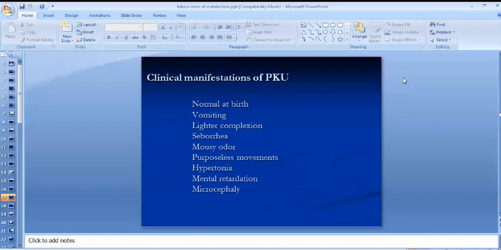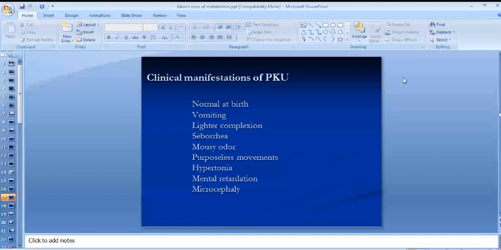The infants appear normal at birth, but later, within the first week of life or maybe in the second week of life, they develop vomiting, fits, jaundice, and reluctance to feed. These children have a fair or lighter complexion. They have a mousy odor. They have abnormal or purposeless movements of the body. They are hypotonic, mentally retarded, and microcephalic.